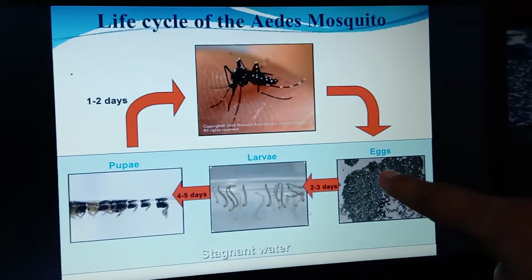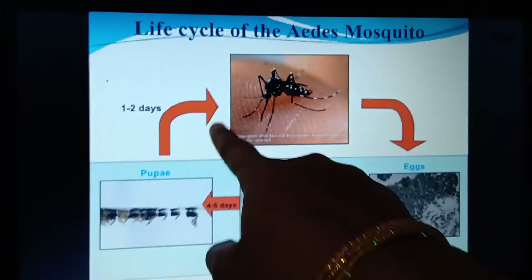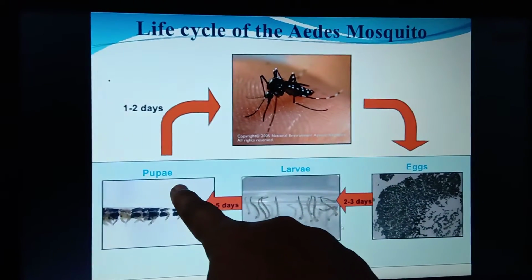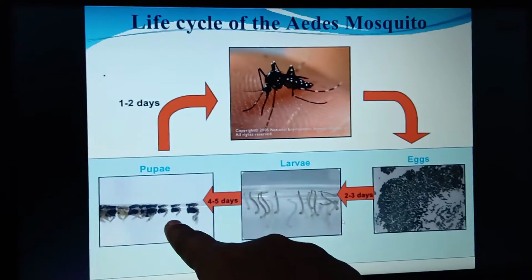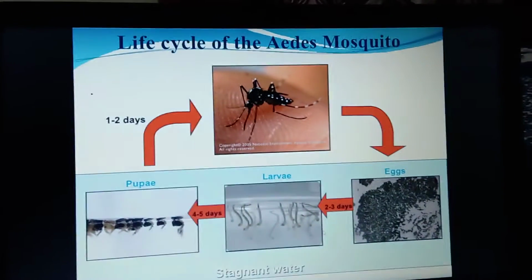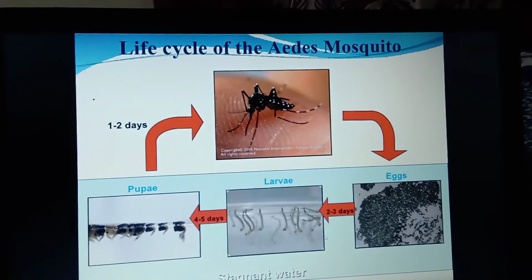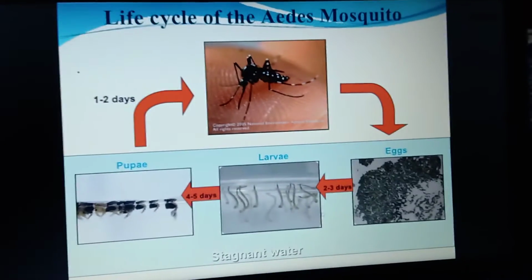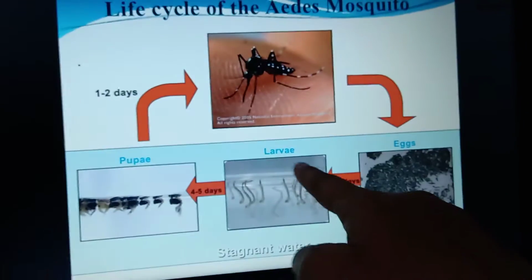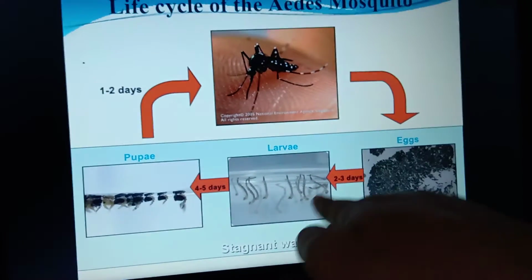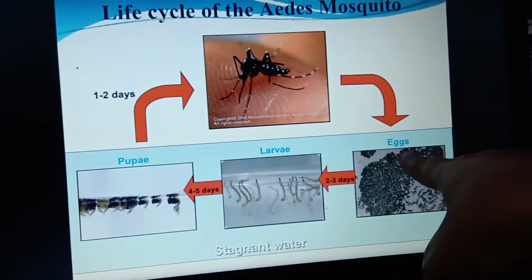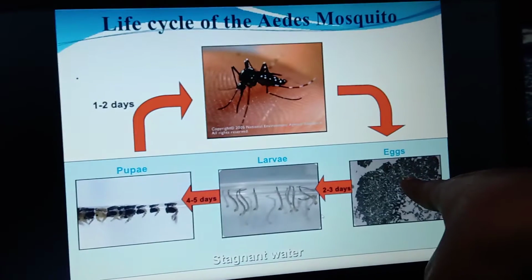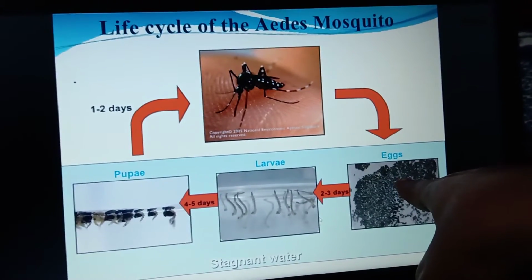After the person is infected, within 1 to 2 days comes the pupae stage. In stagnated water, the mosquito grows, stays in the larva form, and later goes to the egg formation.